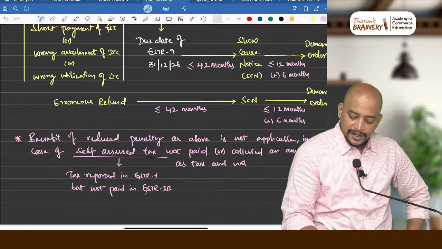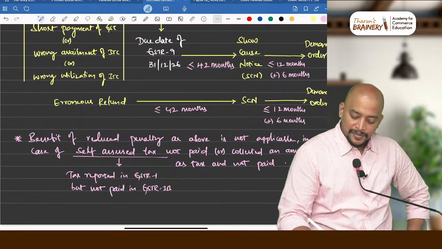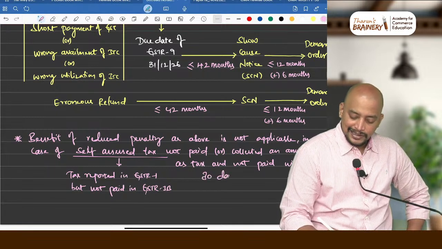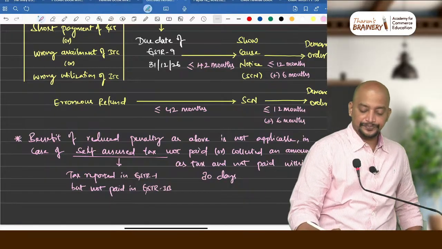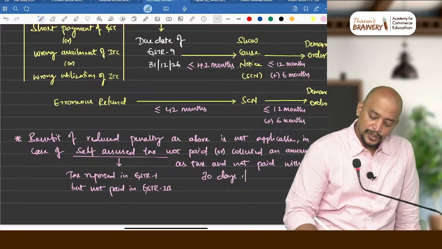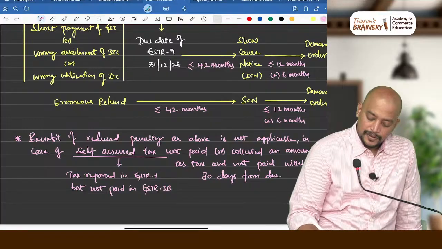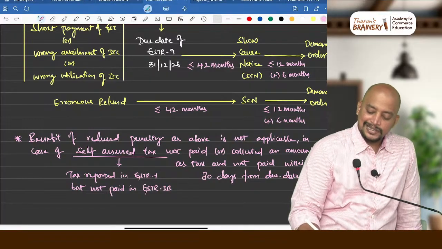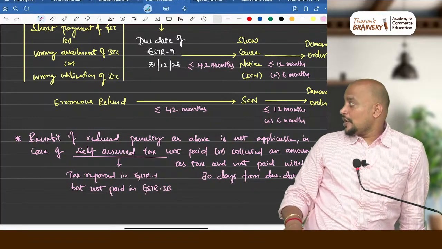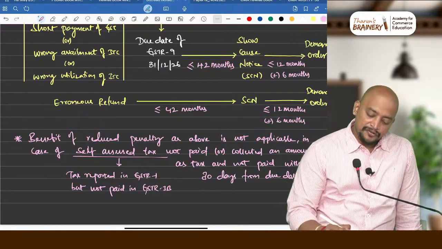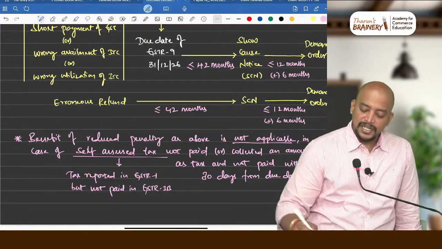and not paid within how many days? Within 30 days from the due date. If you are not paying within 30 days from the due date, then the benefit of reduced penalty is not applicable.